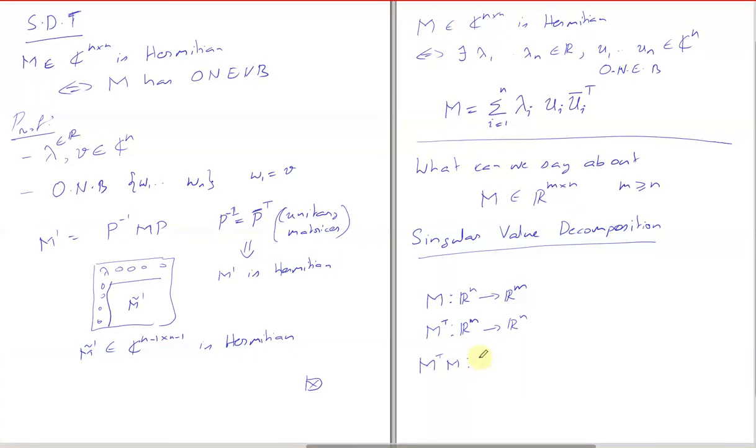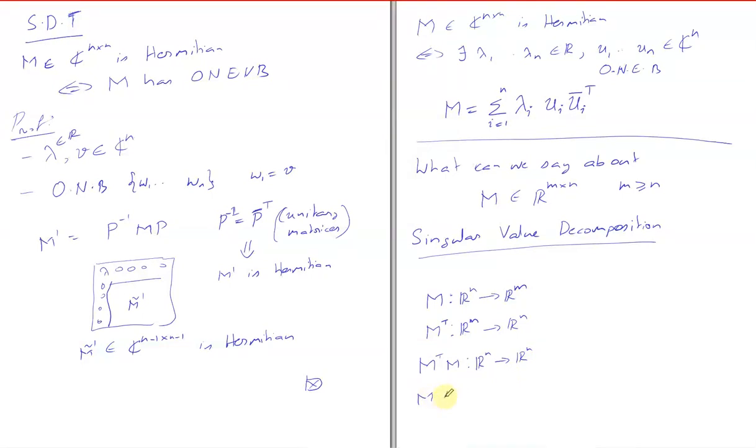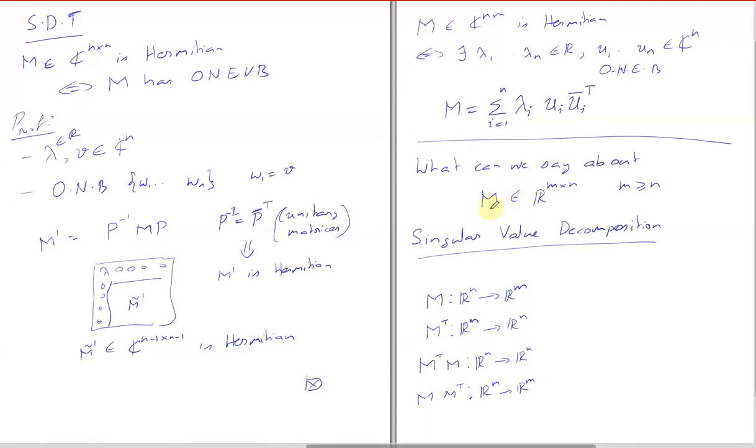It will be a linear operator from R^n to R^n. What about M M transpose? From R^m to R^m. Good. So we are generalizing in two directions. One is that we are removing the symmetry condition. Secondly, we are also looking at arbitrary dimensional matrices.